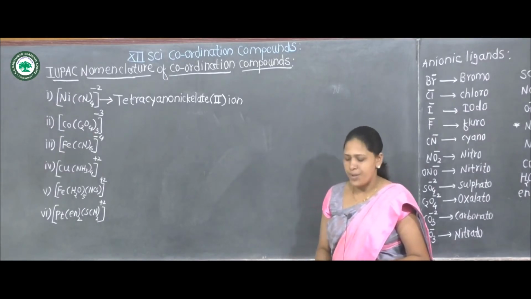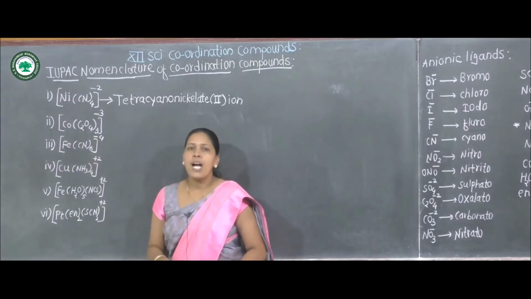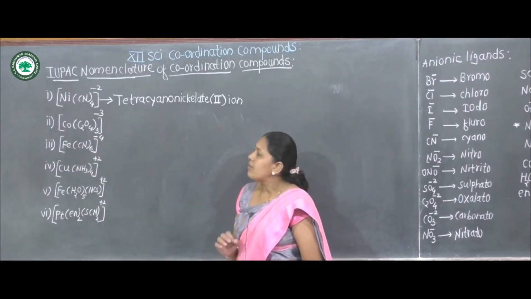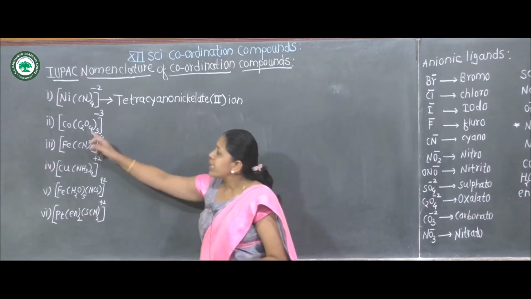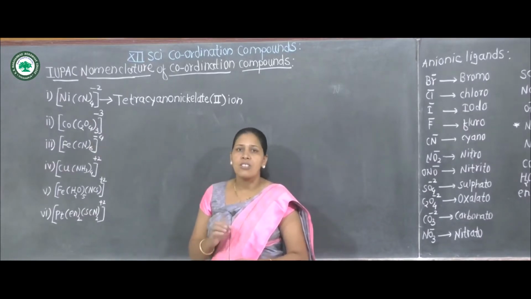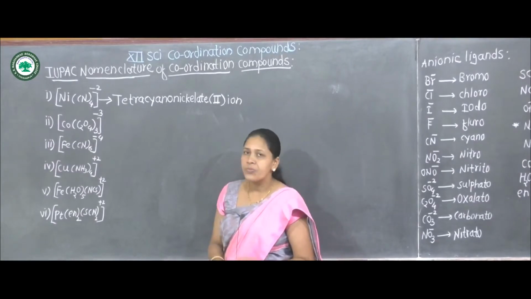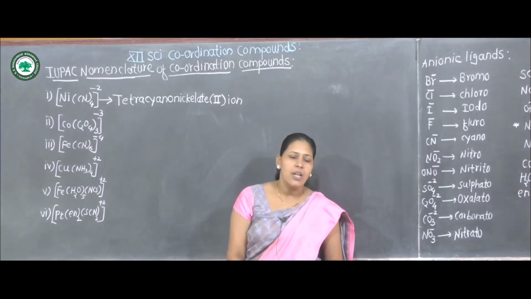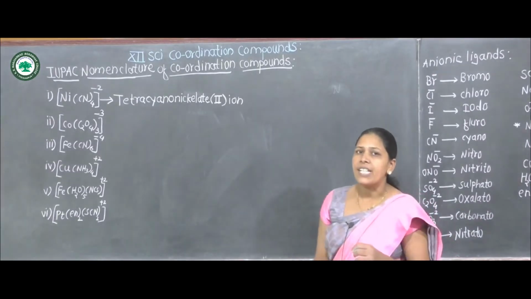Then the second example. In the second example, cobalt is the central metal ion and 3 C2O4, meaning oxalato, are attached to it. What is the charge on one oxalate ion?